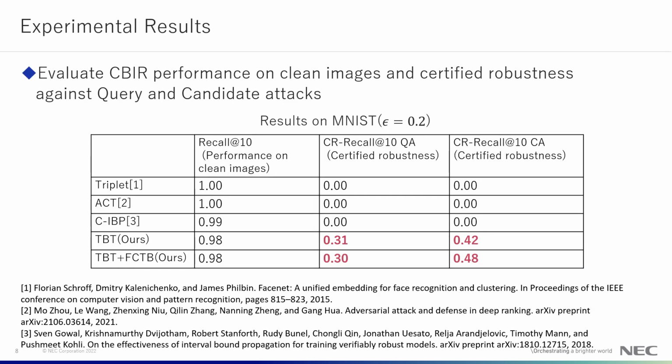We evaluate TBT and FCTB in terms of CBIR performance on clean images and certify robustness against query attack and candidate attack. This table shows results on the MNIST dataset. We can see TBT and FCTB have less performance on clean images than other methods. However, TBT and FCTB achieve significantly higher certified robustness than other methods.